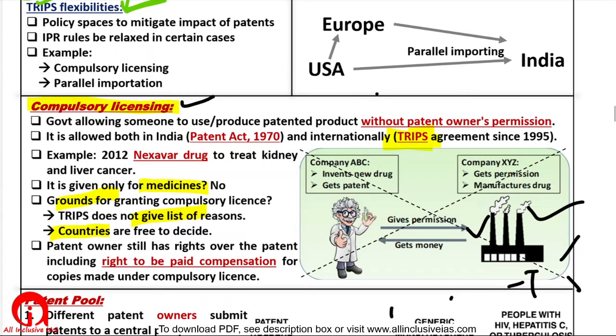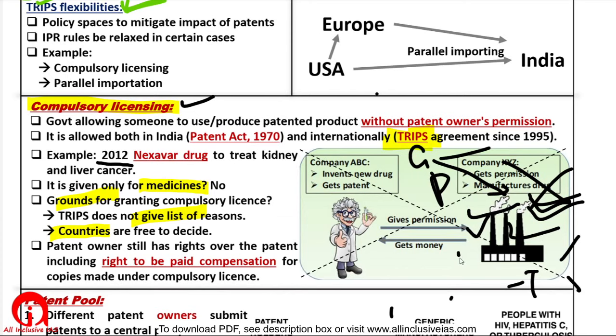For example, right now there is a pandemic. So government can say that there is a pandemic, so we need to give compulsory licensing. In 2012 there was no pandemic, but the government felt its responsibility towards the people and said that yes, we should give this right. There was no emergency at that time, but government said people should have cheap medicines. Therefore the government invoked this for the very first time. So an emergency is not required. Pandemic or epidemic is not required. Anytime, any country, any government can invoke this, right?